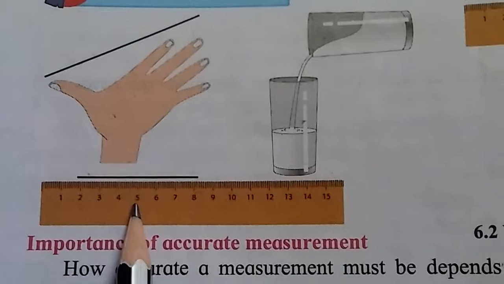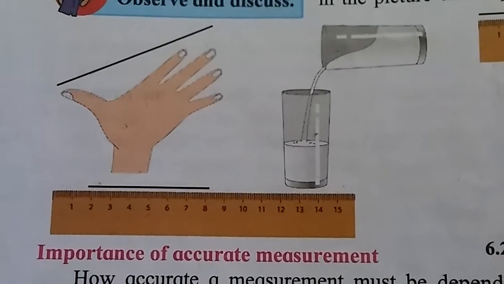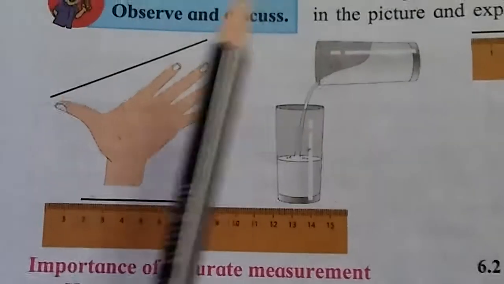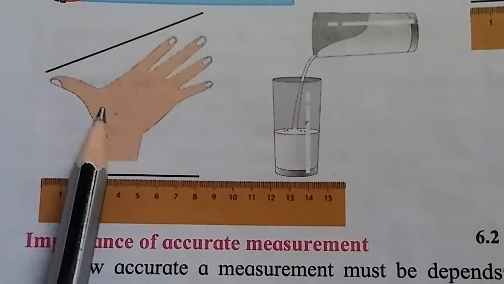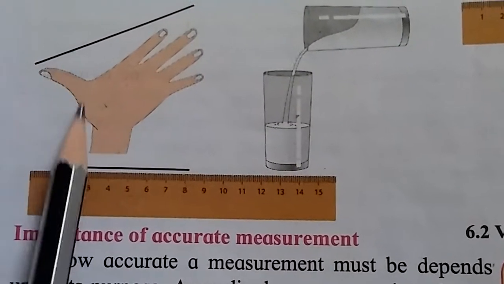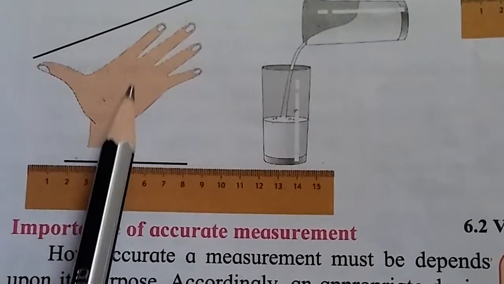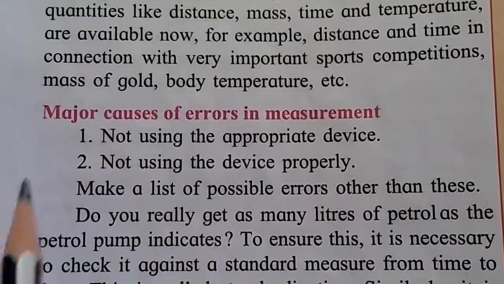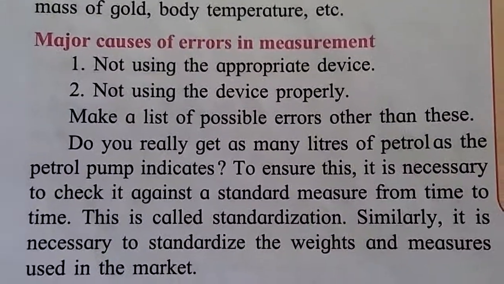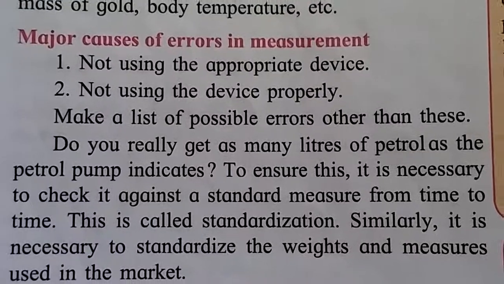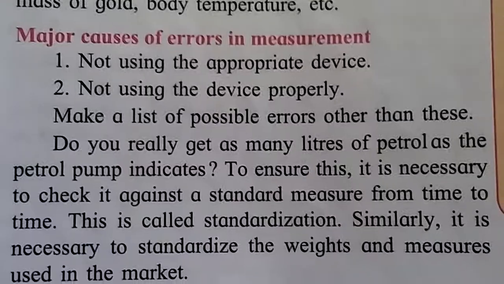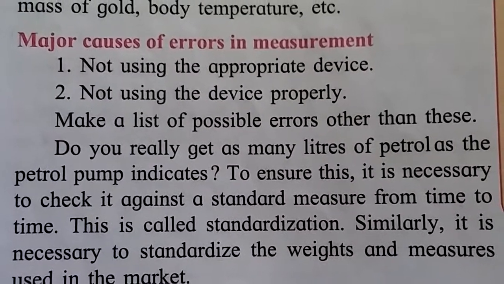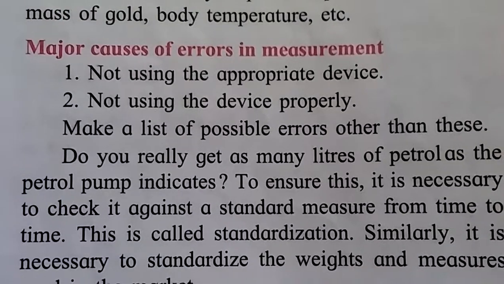Means this is accurate. The scale will give you the accurate measurement, and hand is not an accurate measurement. Why? Because person to person that measurement changes. Means what is first? Not using the appropriate device. You should use the appropriate device to measure things. Second, not using the device properly. If you are not using that device properly, then this is also a major cause.